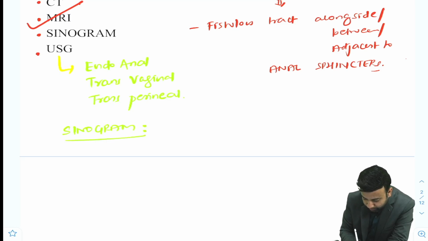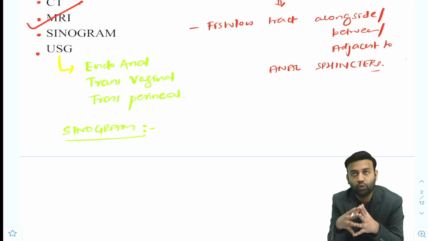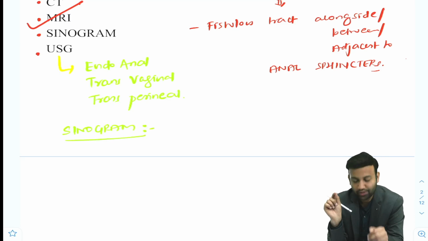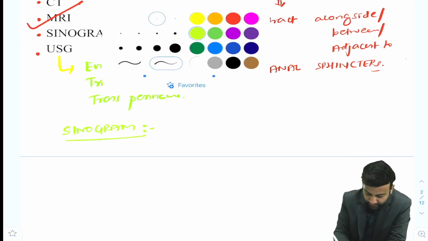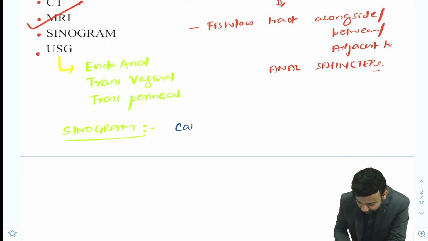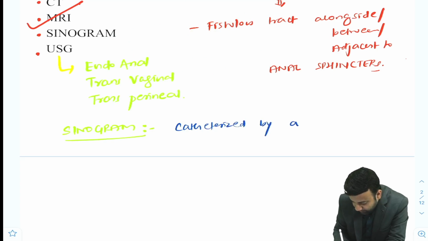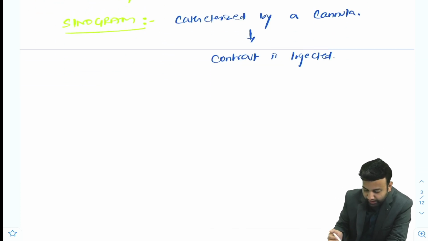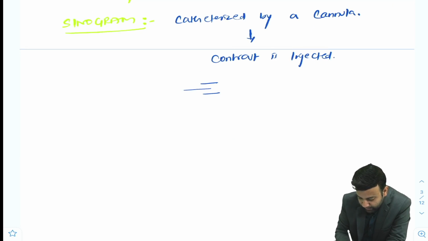In this technique, whenever there is an external opening in the body, that sinus or external opening is catheterized by a cannula, and through the cannula contrast is injected. Suppose this is the opening, this is the cannula.